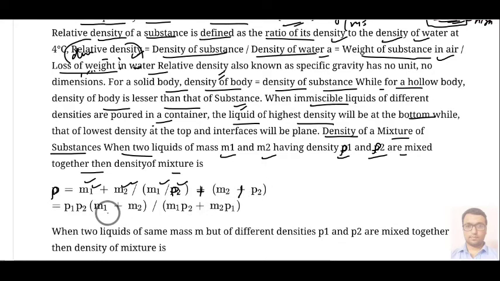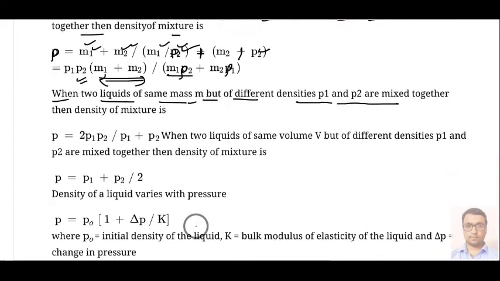If you solve this expression, then ρ1 and ρ2 will come to the numerator, and in the denominator we will have m1 ρ2 plus m2 ρ1, and in the numerator we will have m1 plus m2. So when two liquids of the same mass but different densities ρ1 and ρ2 are mixed together, the density of the mixture is given by 2 ρ1 ρ2 upon ρ1 plus ρ2, because we can consider m1 and m2 both equal to m.